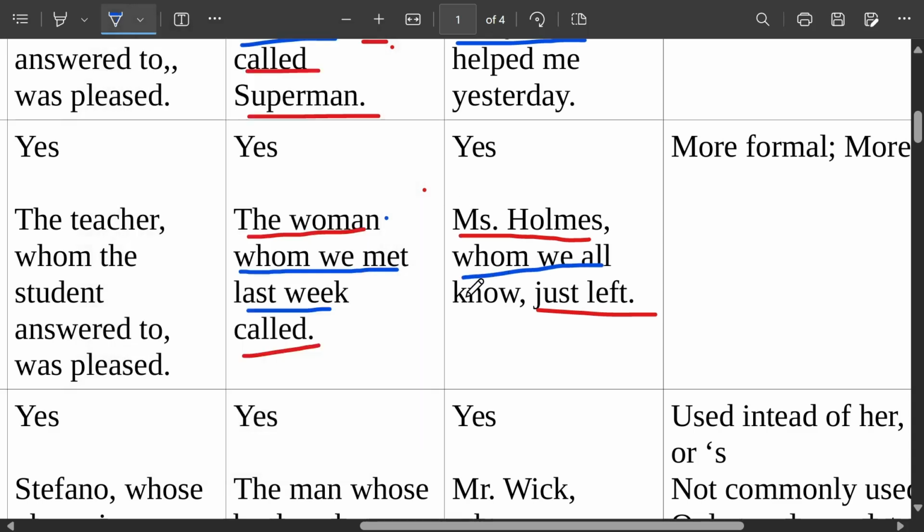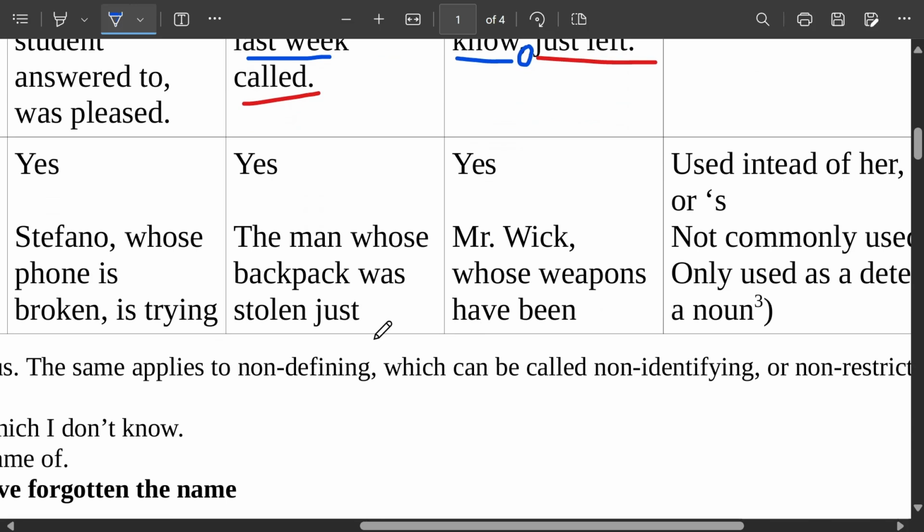Then this relative clause is just adding information. It's not defining it. It's already clear. So it's a non-defining relative clause. If it's non-defining, you put a comma over here. You see? Commas before and after the clause. One more example.